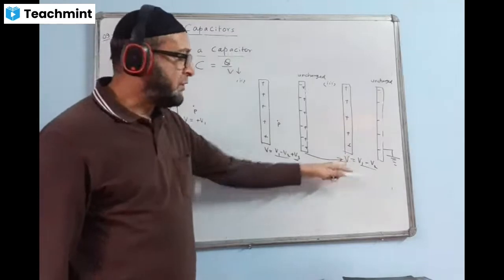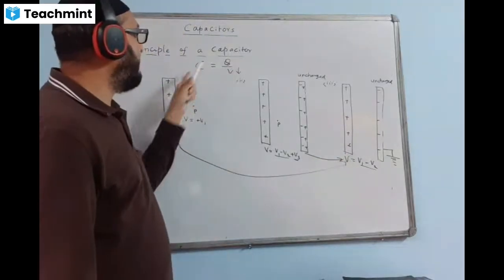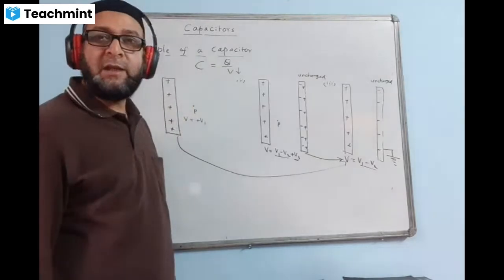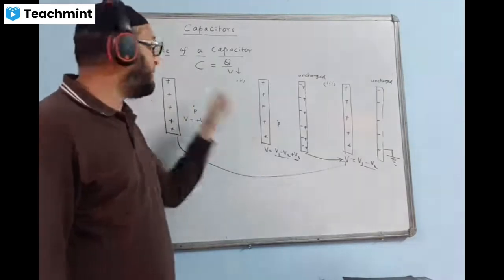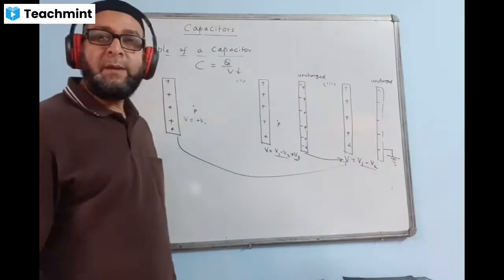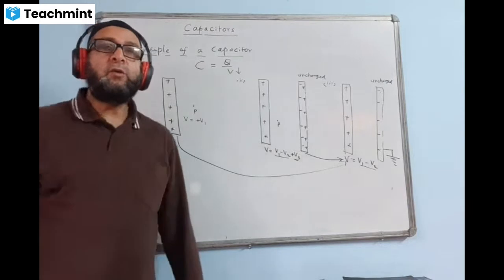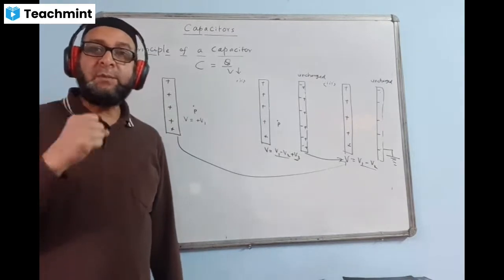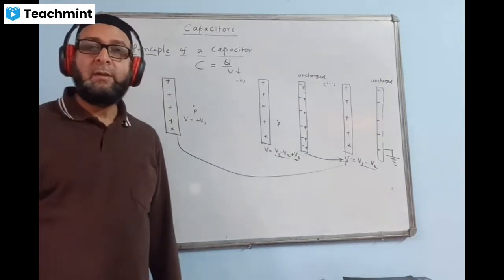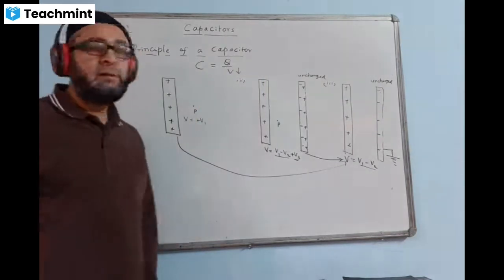V is the smallest. And you know the fact that when V is the smallest, then C is the greatest. C is the maximum. When V is minimum, C is maximum. So this is the whole idea of making a capacitor. We try to lower the potential as much as possible. Lower the potential, higher the capacitance.